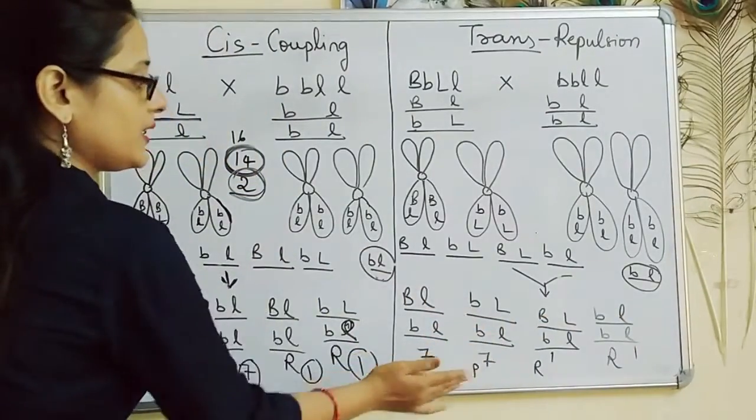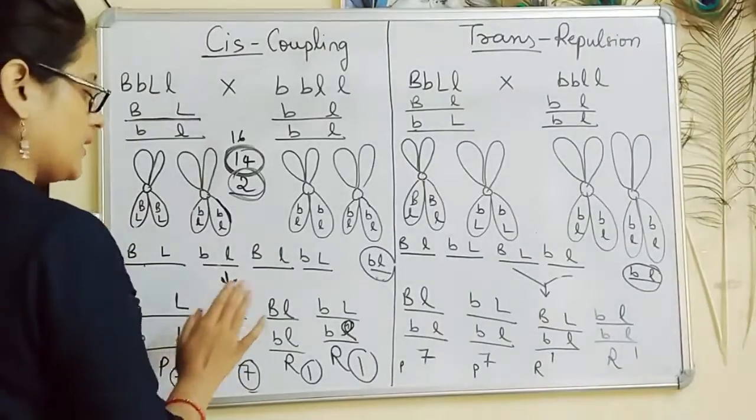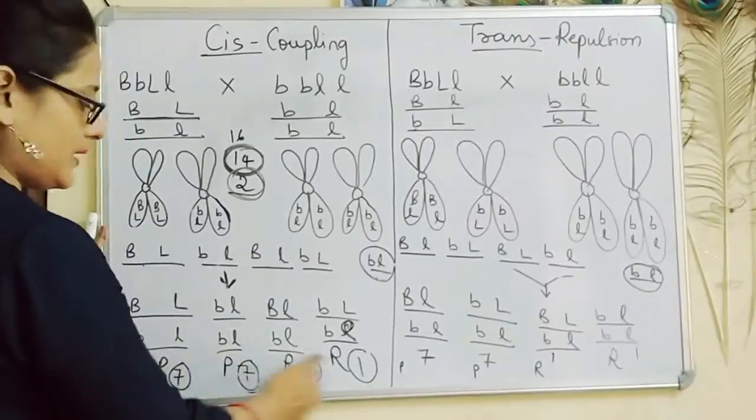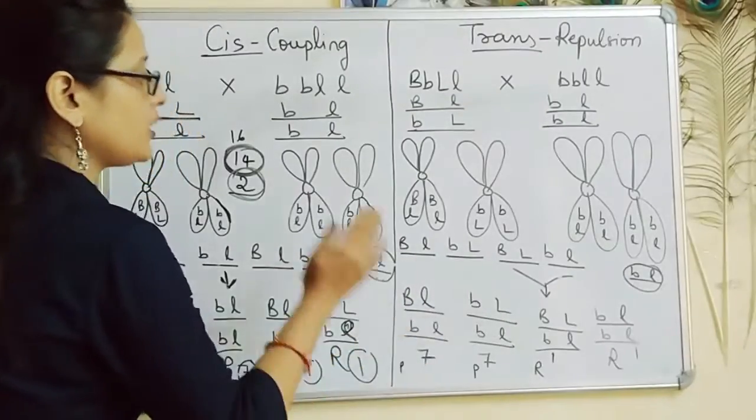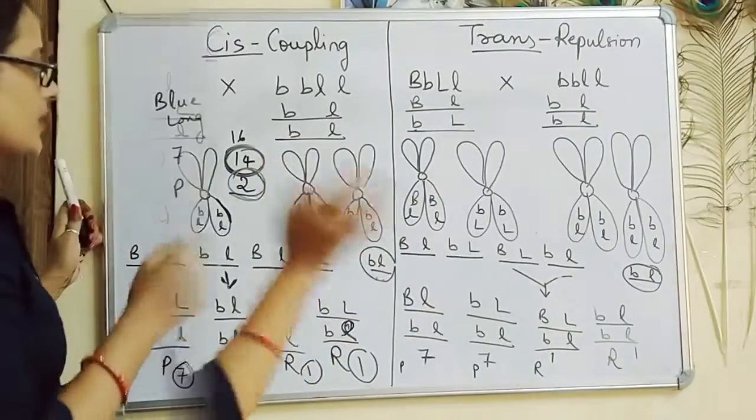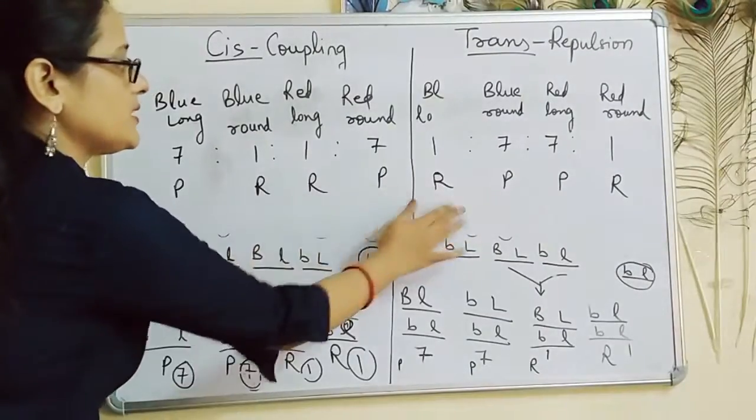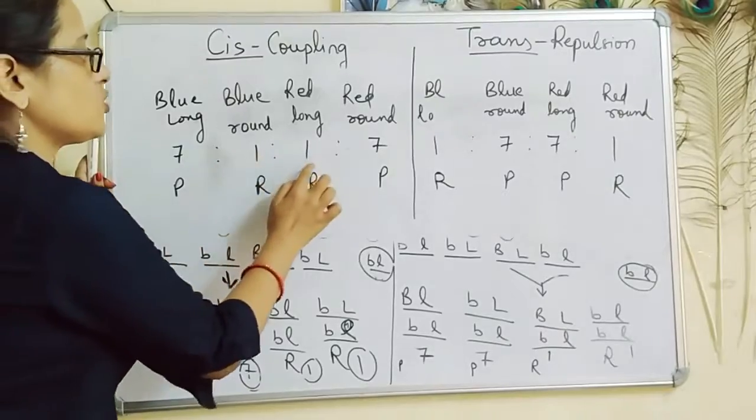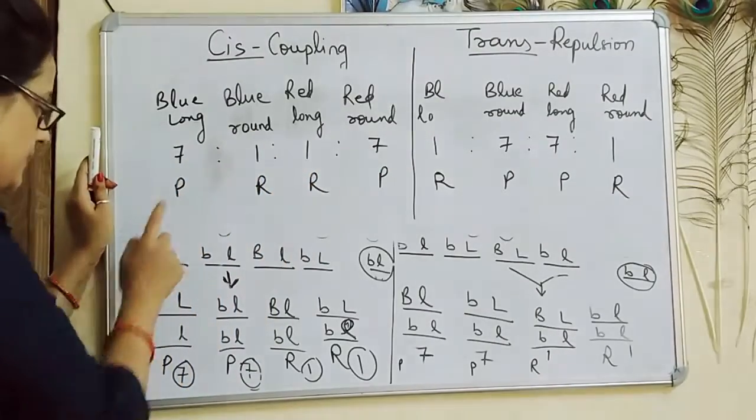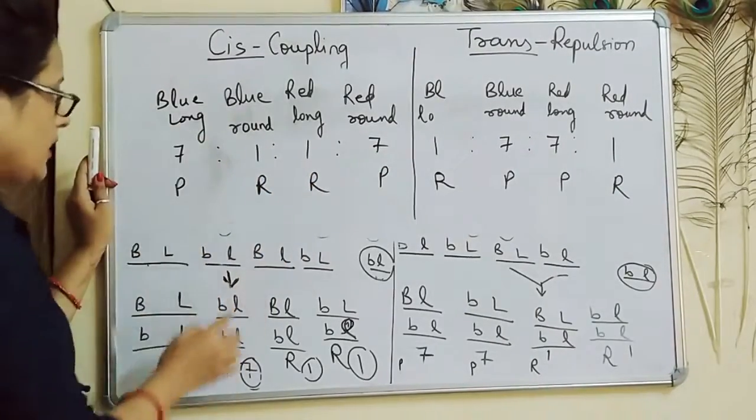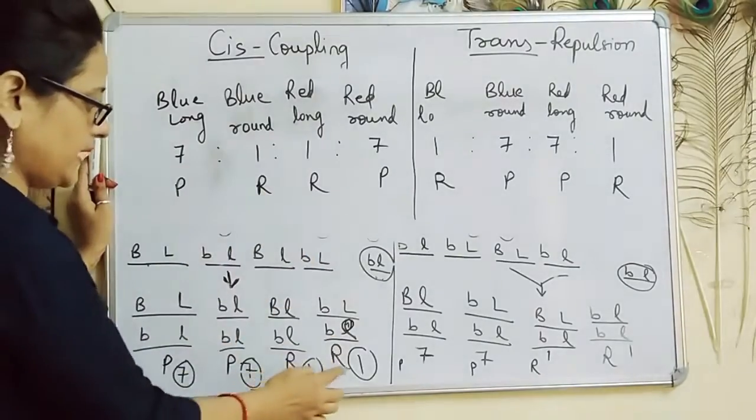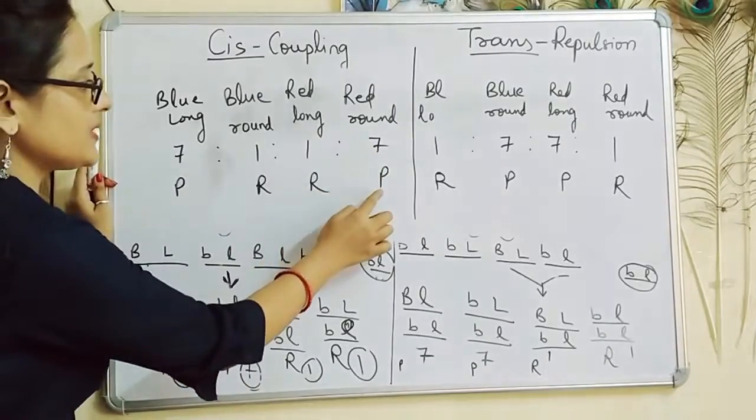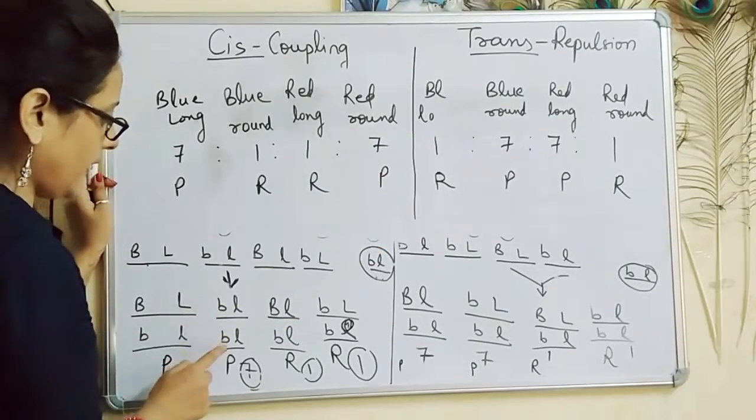The ratio over here is the same as that of this one. Over here we got 7:1:1:7 when we rearrange this. But over here we got 1:7:7:1. So the ratio produced in both these cases is as follows. From here we got 7:1:1:7. 7 is parental, that is blue long, and these 2 are recombinants, that is blue round and red long, and this 7 stands for parental, that is red and round.